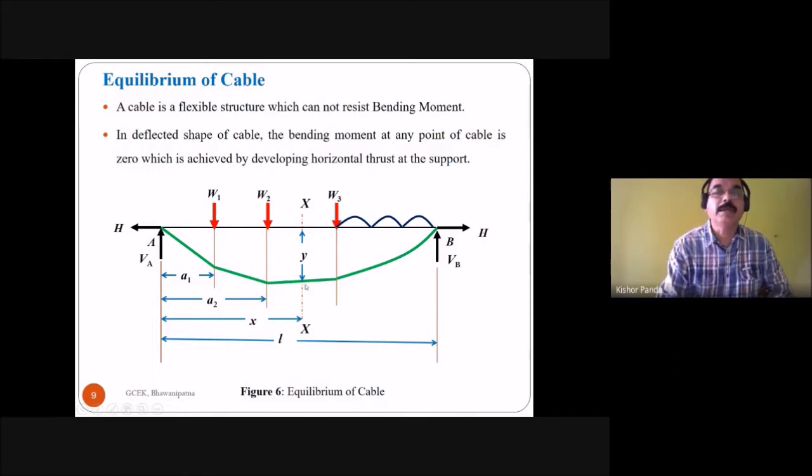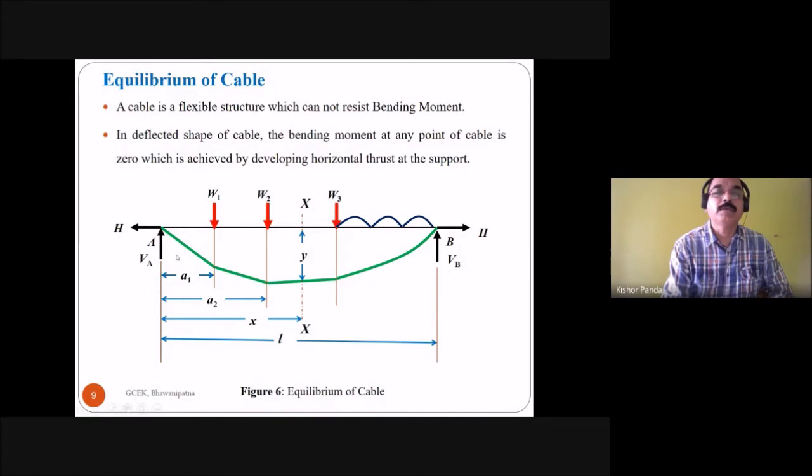So what is the moment here? Due to the vertical reaction, VA into X, this is clockwise. Due to the two loads, the moment is anti-clockwise, and due to the horizontal thrust, the moment is also anti-clockwise. So it is VA into X minus W1 into (X minus A1) minus W2 into (X minus A2) minus H into Y. So this is the moment at the section.